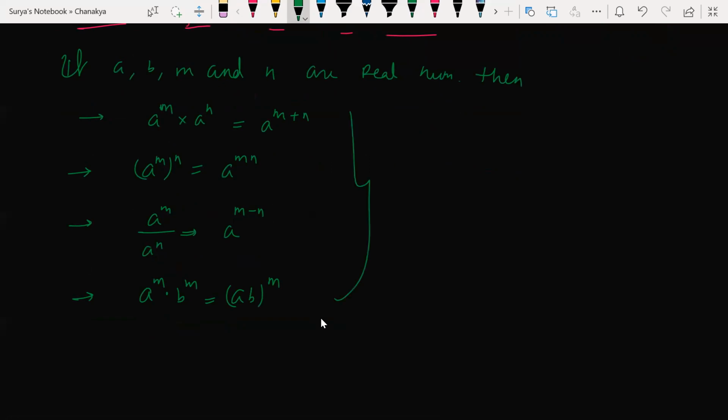Now here, a and b are what? Bases. m and n are what? Exponents. Okay, a and b are bases, m and n are exponents. Getting my point?